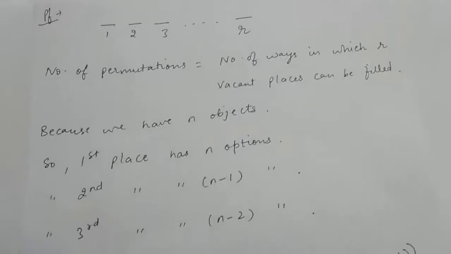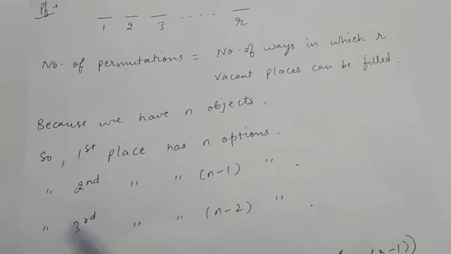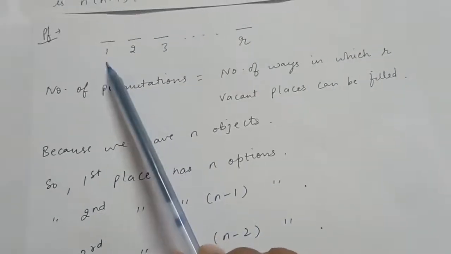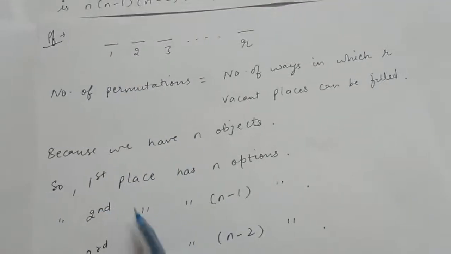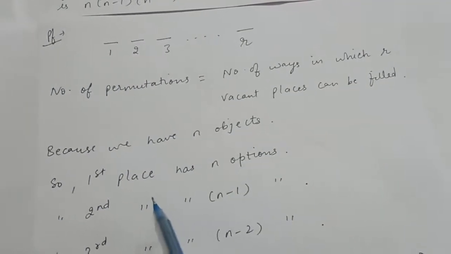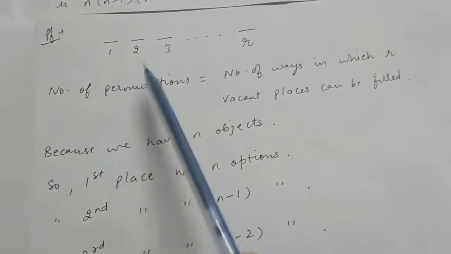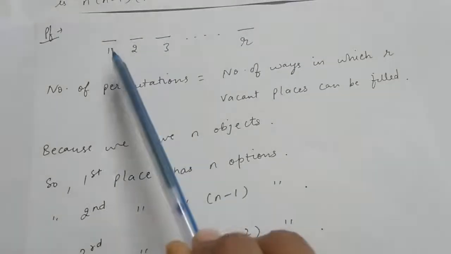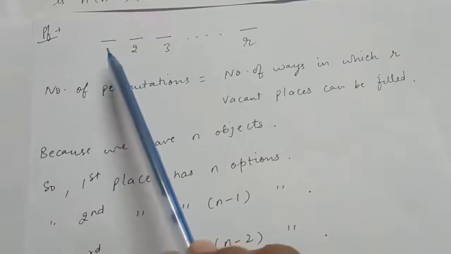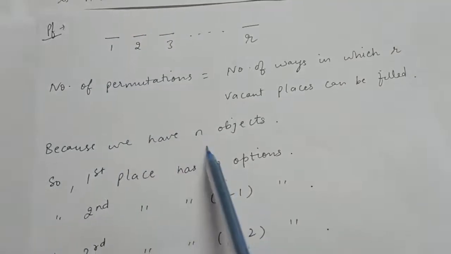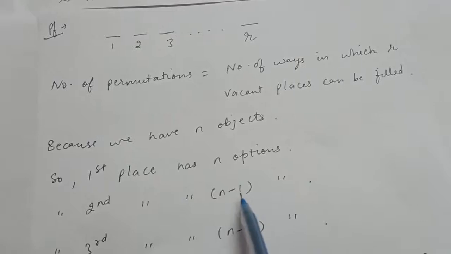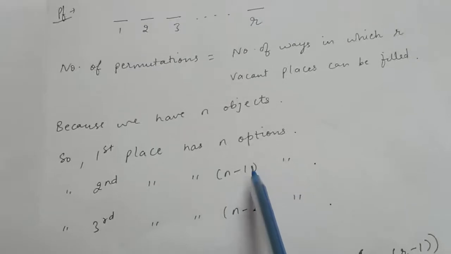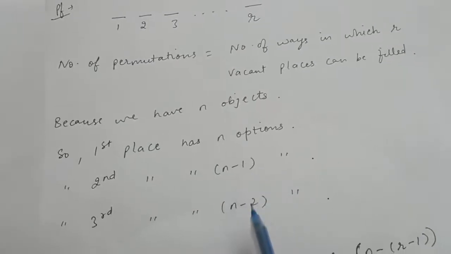Now see, because we have n objects, for the first place we have n options. The first place can be filled in n ways. Now for the second place, because we said that the objects do not repeat, we are left with n minus 1 options, because you have filled the first place with any one of the n options. Therefore now we are left with n minus 1 options.